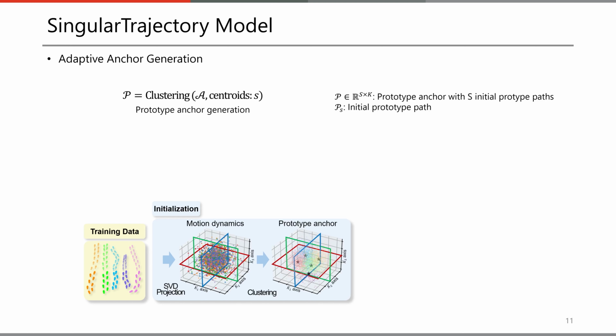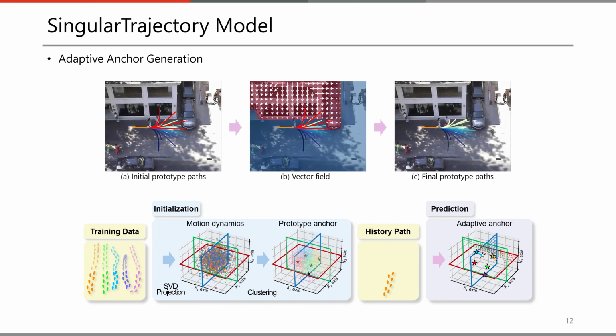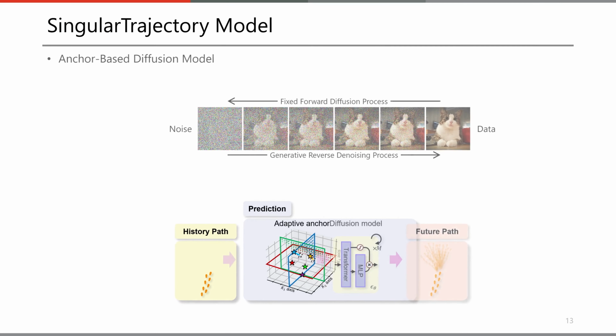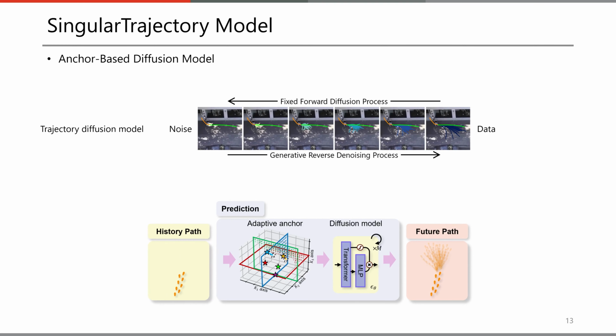The traditional anchor-based method applies the same trajectory anchors uniformly across all pedestrians without personalization. We advance this approach by incorporating neighboring information to adjust the anchors, personalizing them to the traversable area. Lastly, we refine these initial anchors using a diffusion model. Similar to image generation, the conventional trajectory diffusion model begins with noise and incrementally denoises it step by step to converge toward the ground truth path.